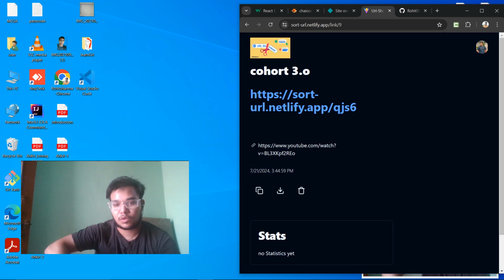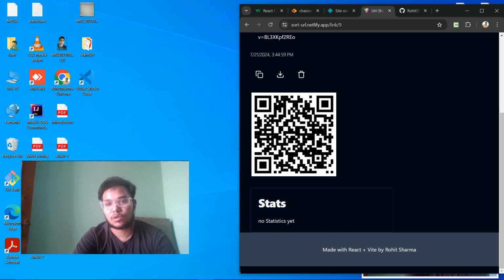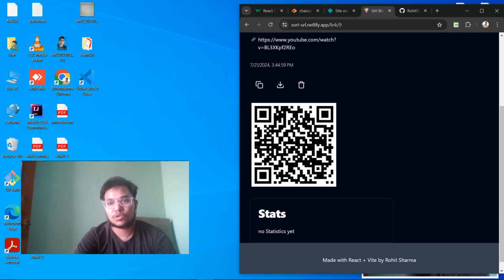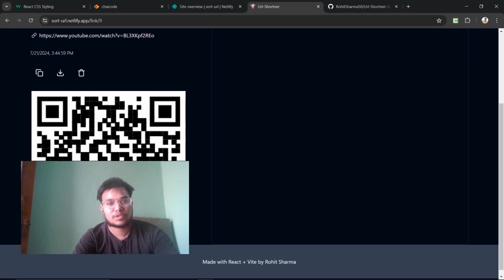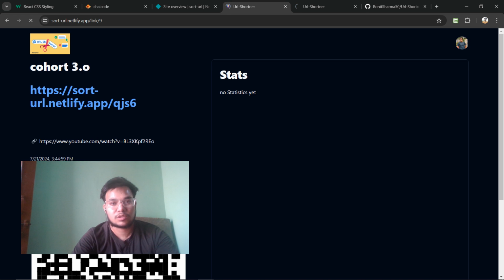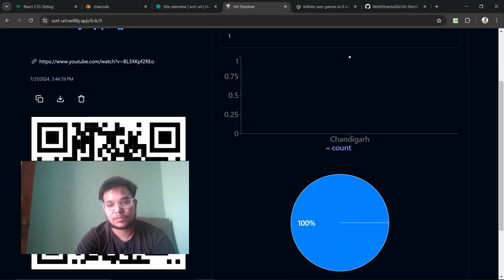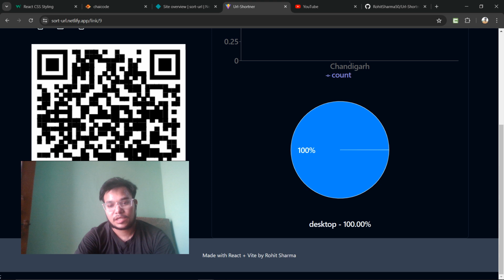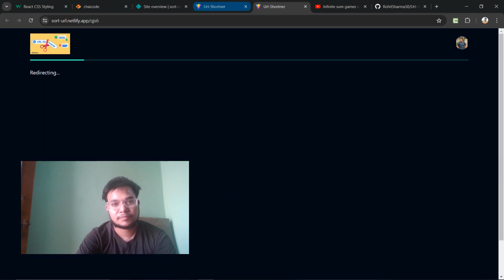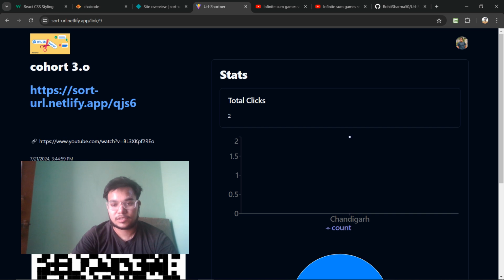We created a URL using this, and here it shows the statistics about the URL, who has used this URL and from which places. If we click on this, it starts showing the data. One click has been done on this URL, from Chandigarh, and the device is desktop. If we click on it again, the count increases.